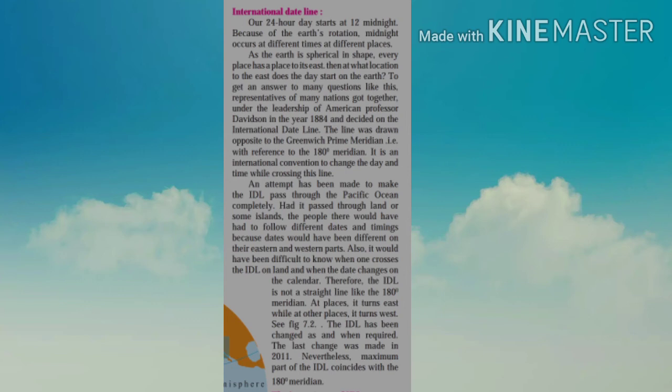To get an answer to many questions like this, representatives of many nations got together under the leadership of American professor Davidson in the year 1884 and decided on the international date line. According to that discussion, the line was drawn opposite to the Greenwich prime meridian, that is, with reference to the 180 meridian.